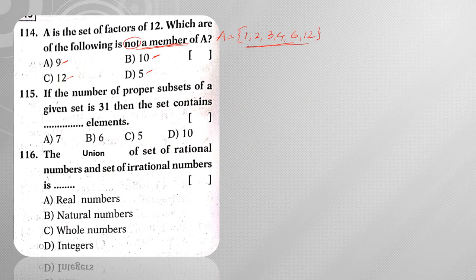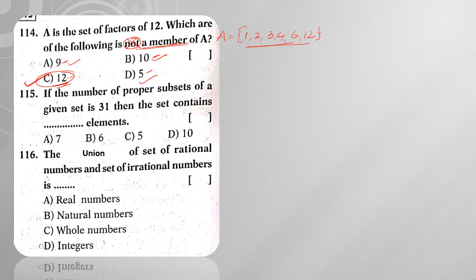So the question has a problem with the word not. Which of the following is not a member of A? Not a member of A means these three options qualify: 9, 10 and 5. But if it says is a member of A, then C will be my answer. So if we change the question, then 12 will be my answer.